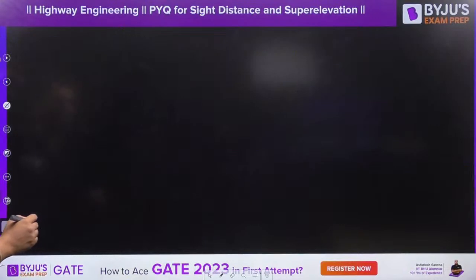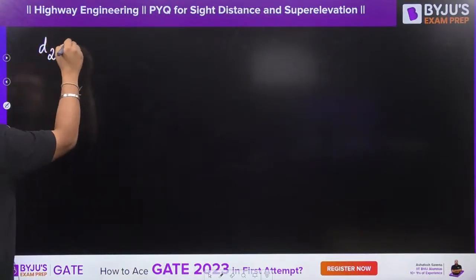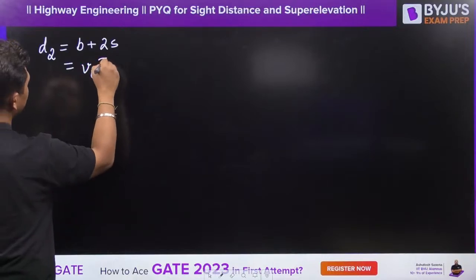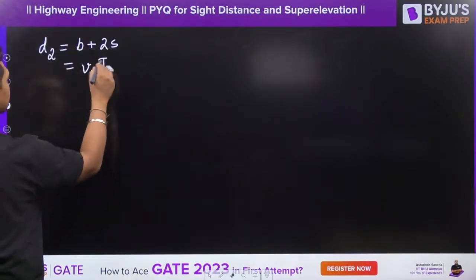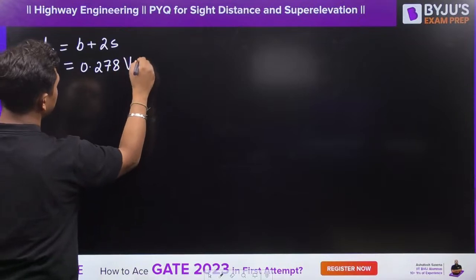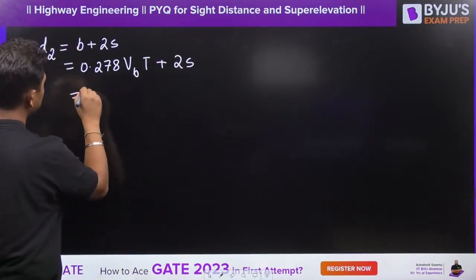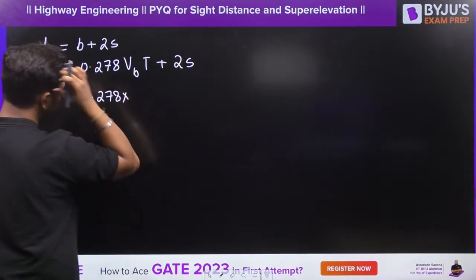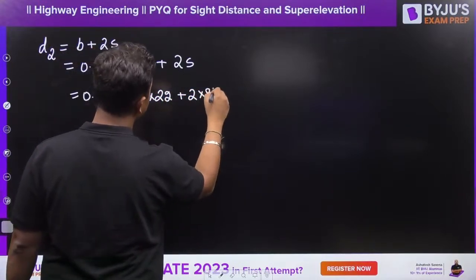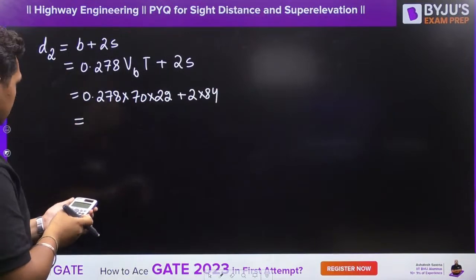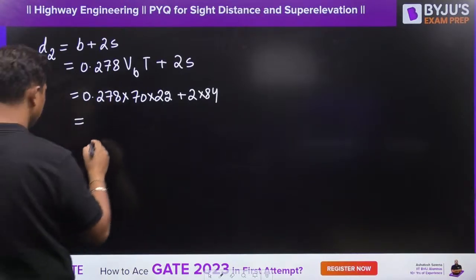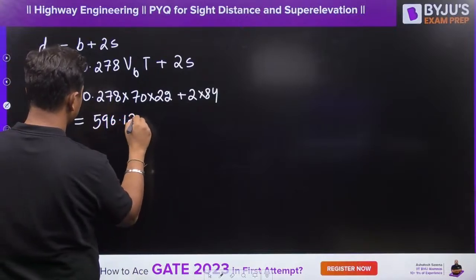Now let us calculate the D2 value, which is equal to B plus 2S, where B is VB into T. You can write it like this: 0.278 VB T plus 2S, which is equal to 0.278 into 70 into 22 plus 2 into 84, which is equal to 596.12 meters.